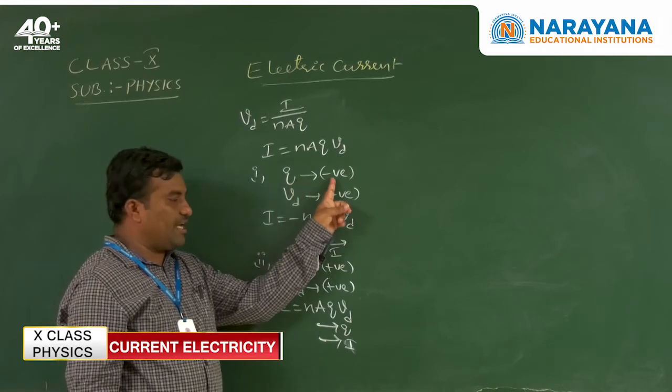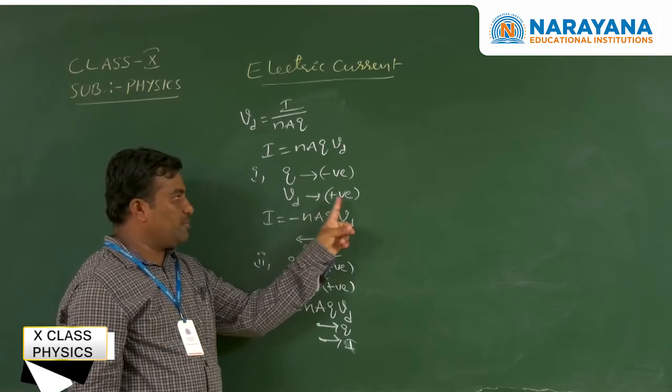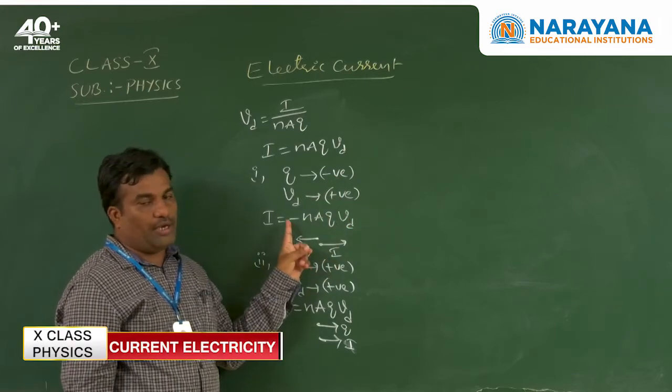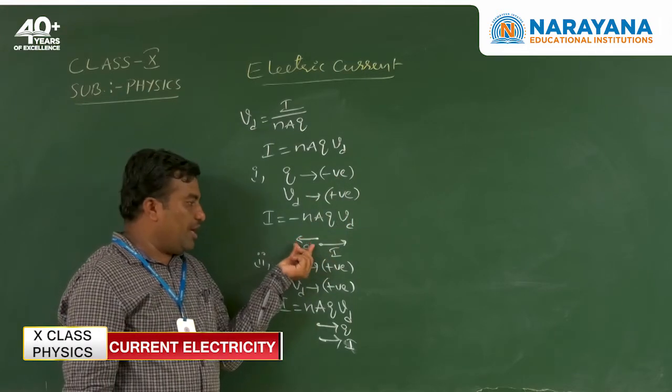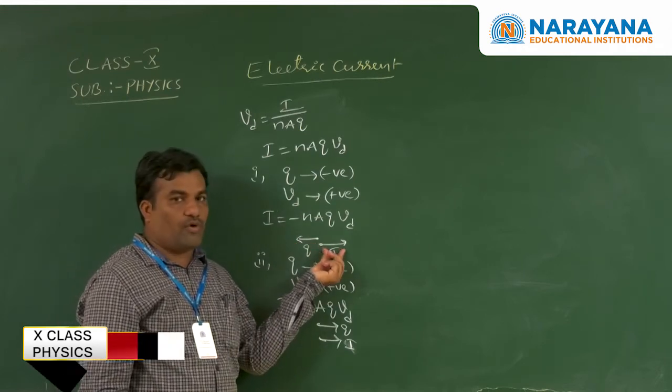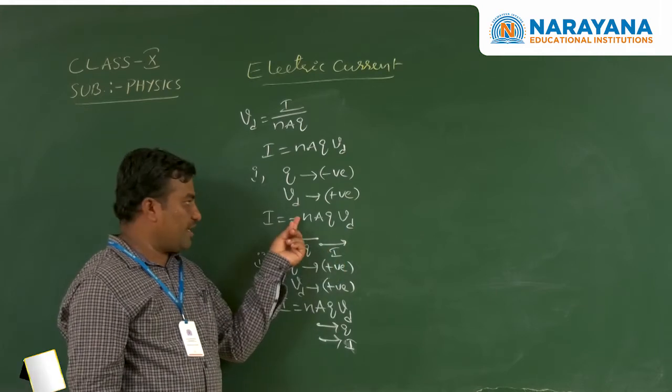Suppose the electric current is in the negative direction, and the drift speed is in the positive direction. The product of these two gives a negative current. Negative current means the negative charge is moving opposite to the direction of flow of current. So that's why we are getting negative.